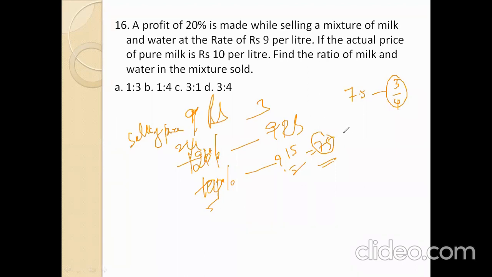Otherwise, 3/4 milk added to the remaining 1/4. So the 4s get cancelled. 3:1 is the ratio. So option number C is the right answer. Sorry for that wrong answer, but listen once again. Original cost is 10 rupees.